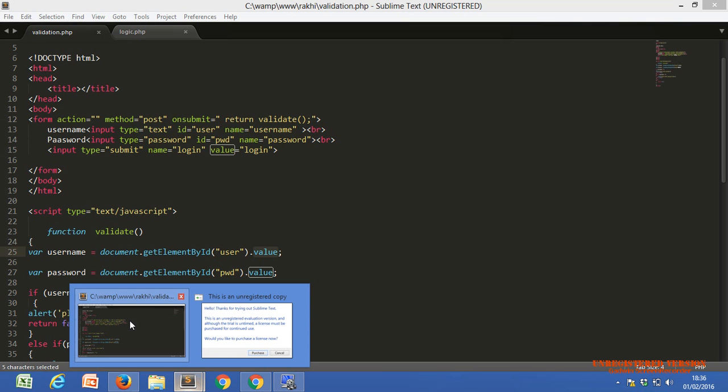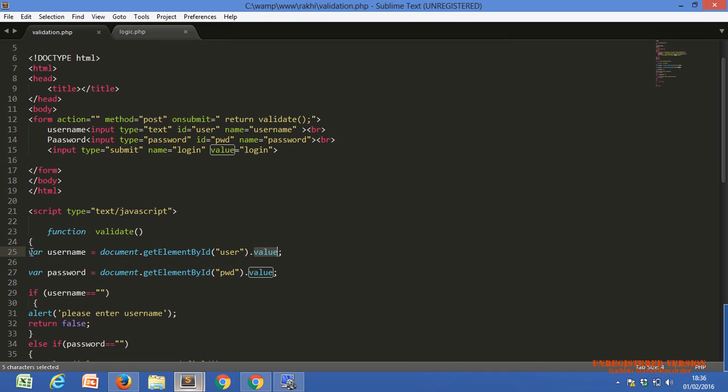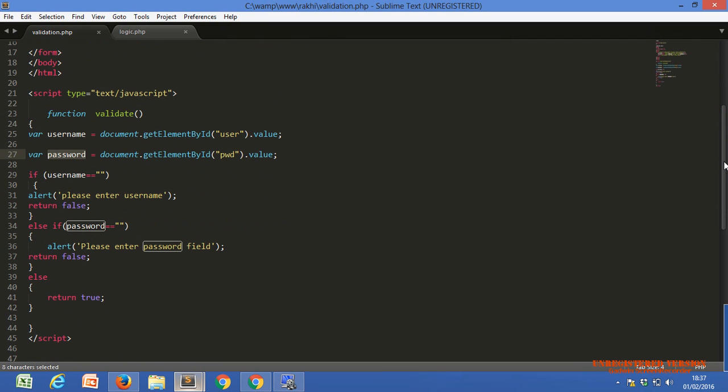Now with the help of these two lines of code, what we have done is get the value of the first text box into the username variable and the second text box into the password variable. How? The same way: document, the current document, getElementById function. It indicates our password, meaning the second text box, and .value means the value of that text box. So now we have the values of both text boxes. We have just assigned the values into two variables.